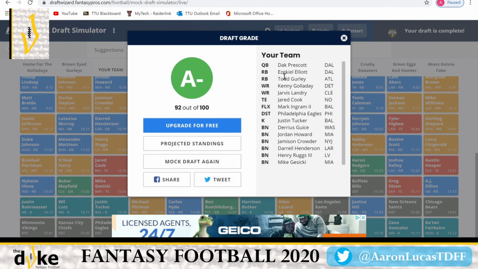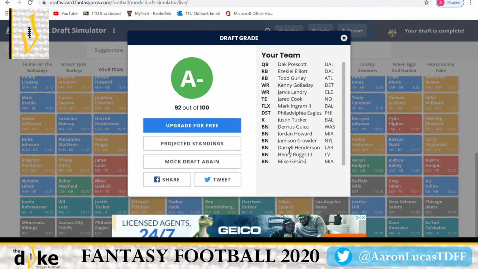We have Dak Prescott, Zeke Elliott, and I don't mind sharing that. One person, it's too much when you start having 3 players from the same team. But I don't mind stacking that, because if this offense puts up numbers this year, which we think they will and they should, Dak Prescott's going to go off. And then if it becomes a game where Dallas just runs the ball out and Dak doesn't go off, we're going to get the Zeke points. So it's not a bad situation. Todd Gurley, Kenny Golladay, Jarvis Landry, Jared Cook, Mark Ingram, and then we come down to Guice, Jordan Howard, James.